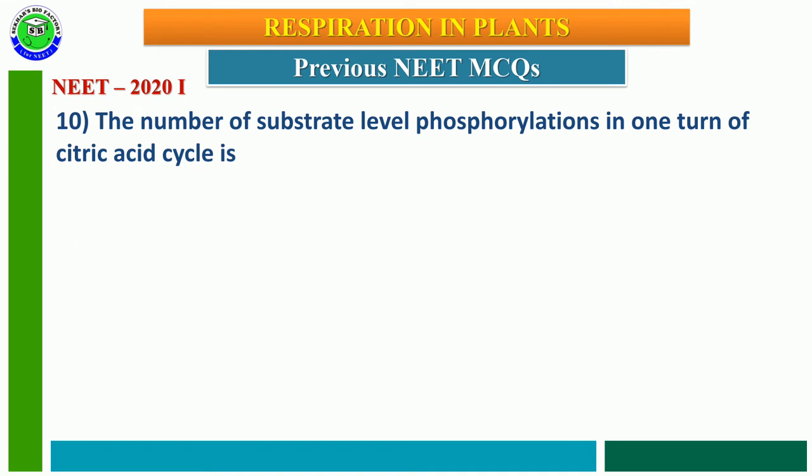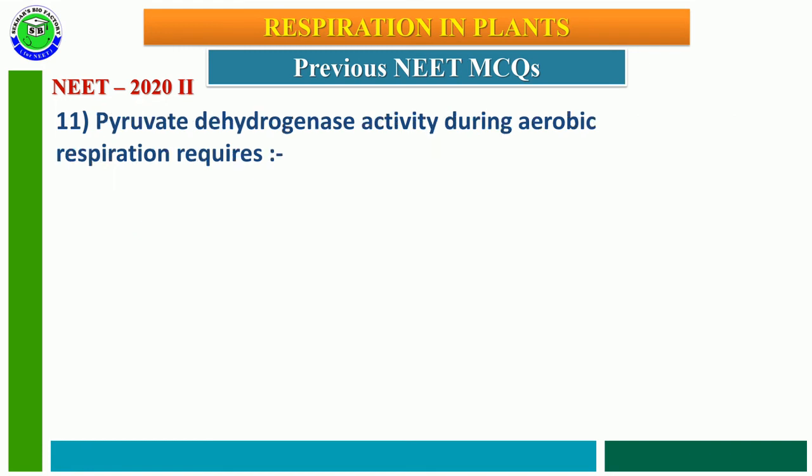NEET 2020 phase 1 question number 10. The number of substrate level phosphorylations in one turn of the citric acid cycle is: first option 0, second option 1, third option 2, fourth option 3. The correct answer is the second option. In the entire Krebs cycle, or citric acid cycle, or TCA cycle, there is only one substrate level phosphorylation. So the second option is the correct one.